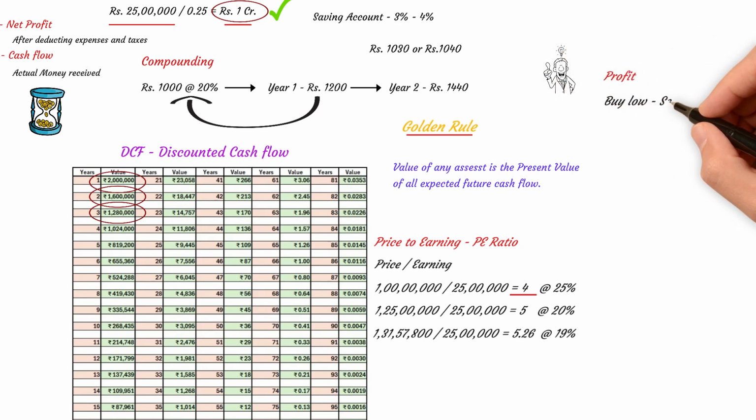In the real market, you don't need to calculate everything manually. You can easily find the current market price and the PE ratio of any stock in most stock screeners and financial websites. These tools help you identify overvalued and undervalued stocks so you can pick the right stock at the right valuation. Now that you have watched this video till the end, I am confident you won't make these common mistakes of buying overvalued stocks.